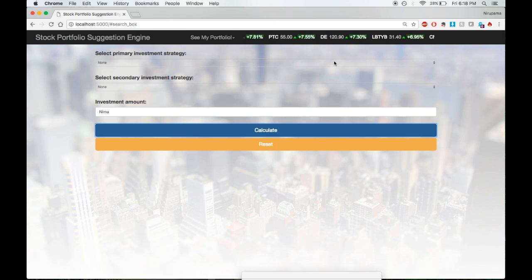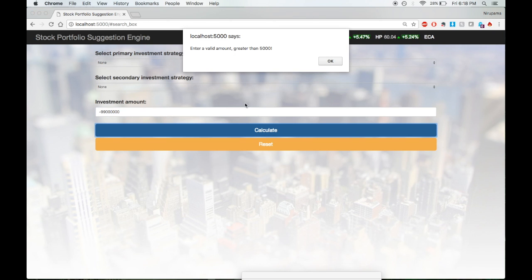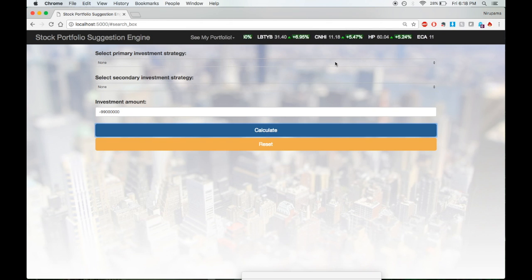So we get the correct output for that too. And the final test case tests when the input amount is a negative value. We get the correct error message.